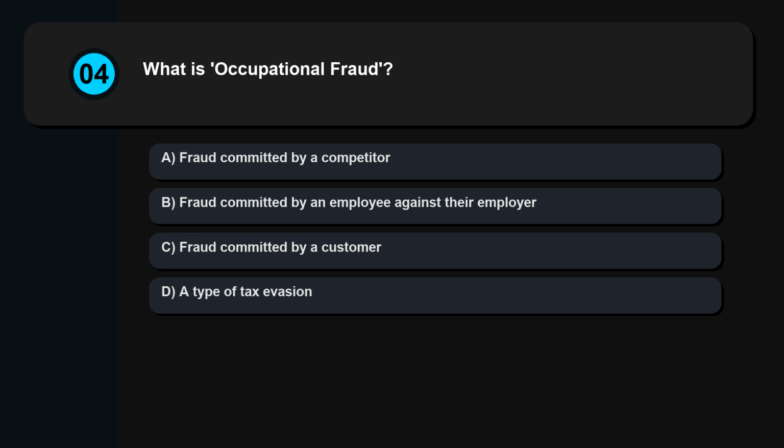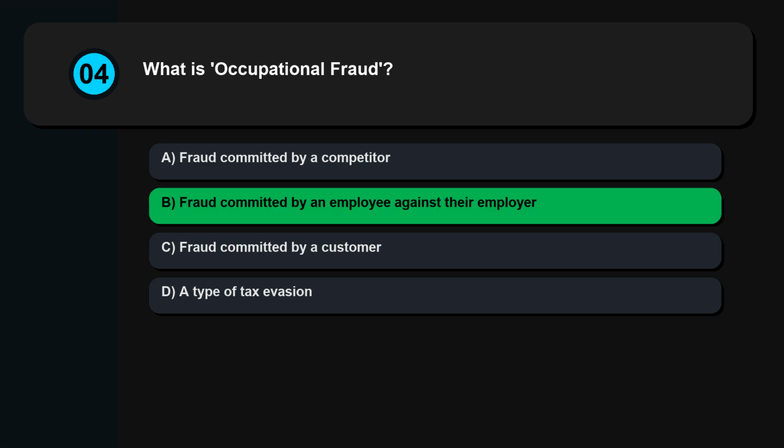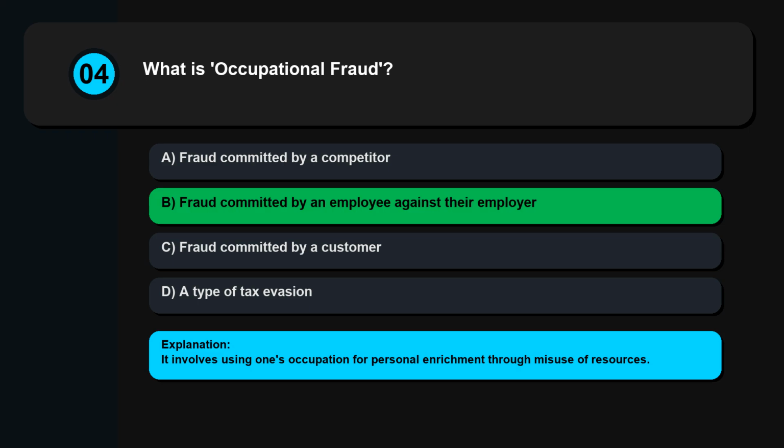Question 4. What is occupational fraud? Fraud committed by a competitor. Fraud committed by an employee against their employer. Fraud committed by a customer. A type of tax evasion. It involves using one's occupation for personal enrichment through misuse of resources.